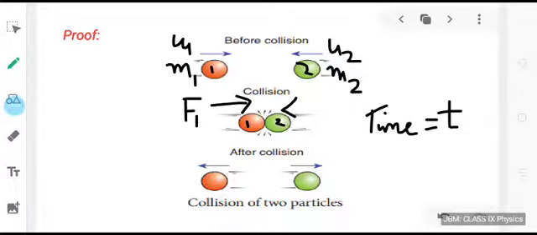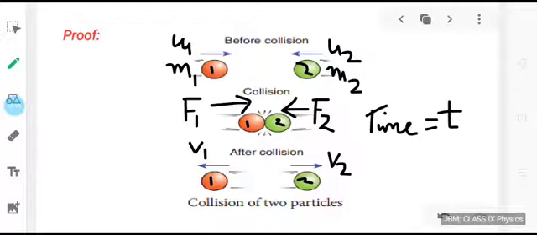The second object applies a force equal to F2 on the first object. Now, due to the force, there will be some change in the velocity of the first object. Let it become v1. And similarly, there will be a change in the velocity of the second object. Let it become equal to v2.